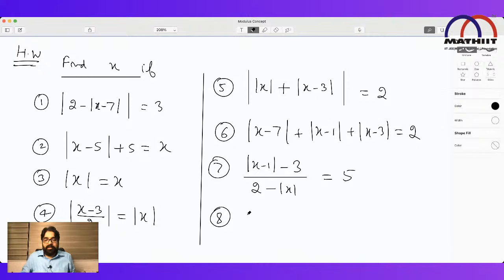And eighth one, mod of x square minus 1 equals 2. These are the 8 questions which you should solve.